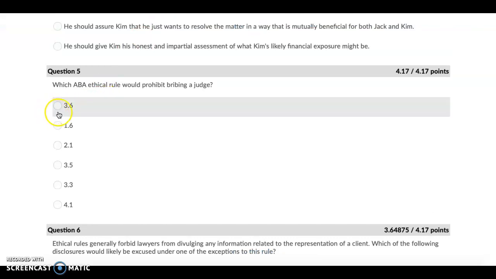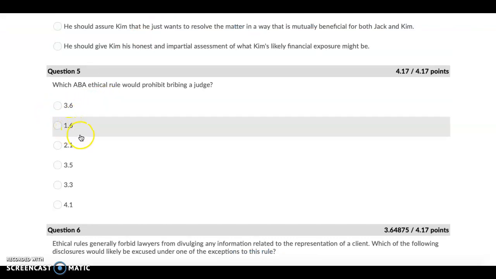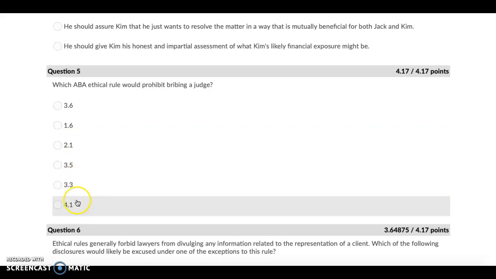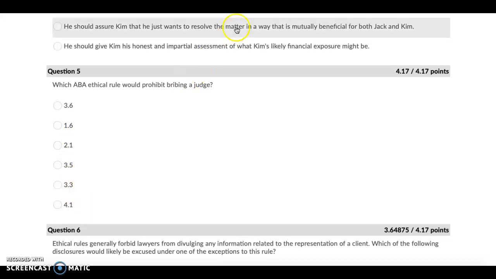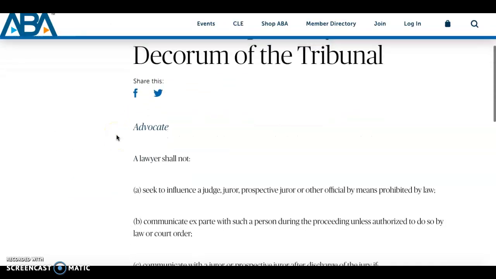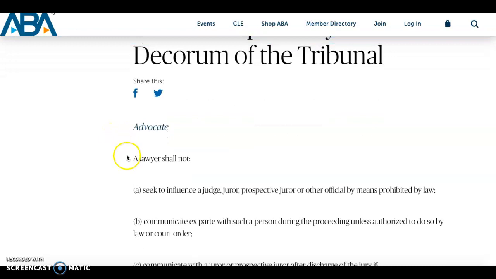3.6 is wrong, 1.6 is wrong, 2.1 is wrong, 3.3 is wrong, 4.1 is wrong. That leaves 3.5. And so if we come back to it, just to make sure we have the right answer: once again, a lawyer shall not seek to influence a judge, juror, etc. While bribing is not mentioned, through the process of elimination, we have this rule left.